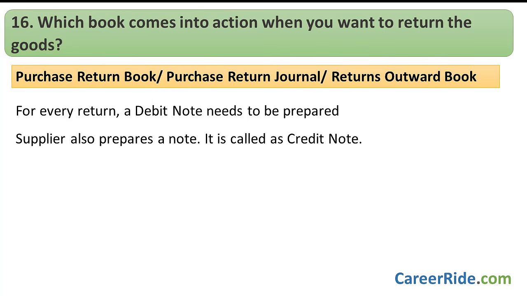Okay, now when you talk about the purchase book, the next question is an obvious one, and it is, which book comes into action when you want to return the goods? So when you want to return the goods you purchased, purchase return book comes into action. It is also called as purchase return journal or returns outward book. For every return, a debit note needs to be prepared. The original copy of this note is sent to the supplier so that he can make necessary entries in his books. The supplier also prepares a note. It is called as credit note.